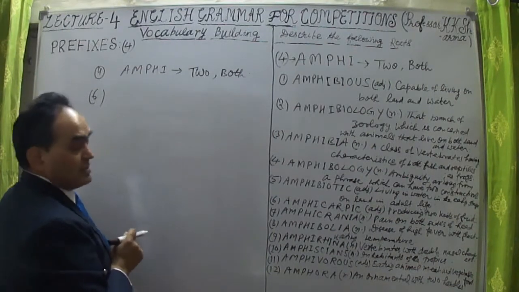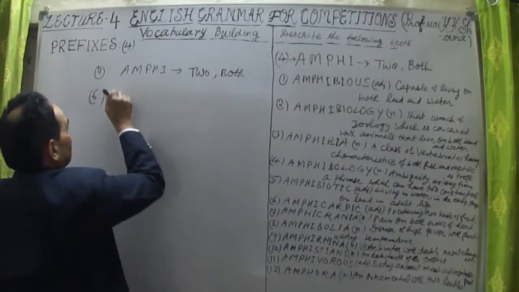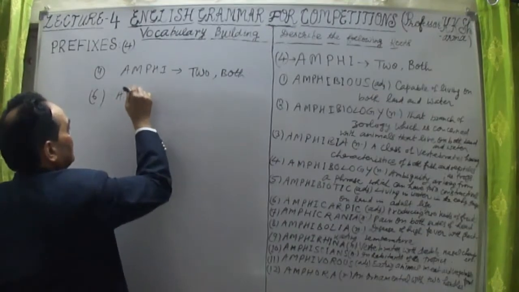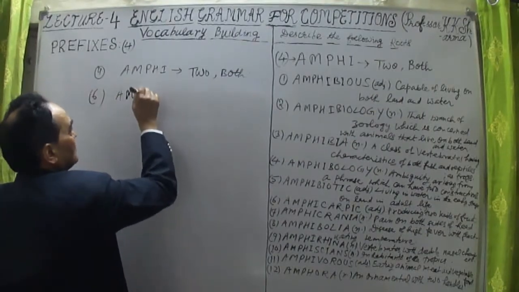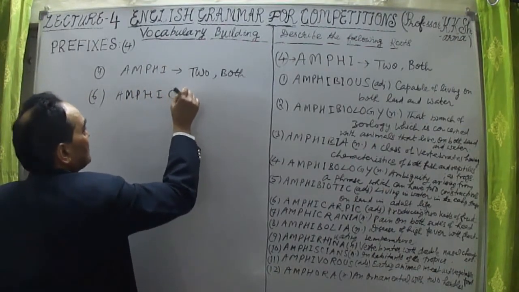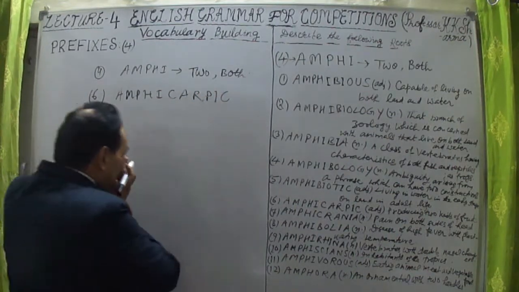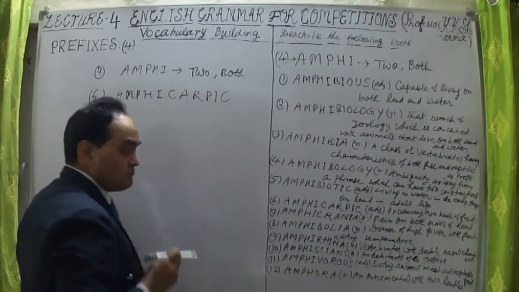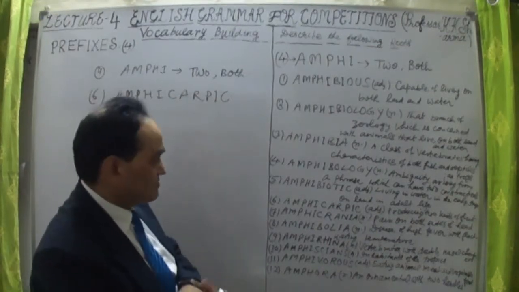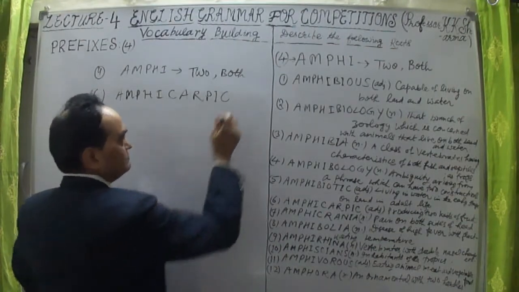The sixth word is amphicarpic. What are amphicarpic animals or plants? Your sixth word, amphicarpic, adjective.